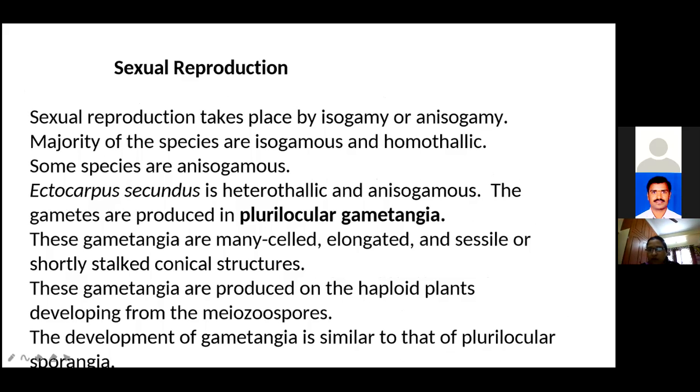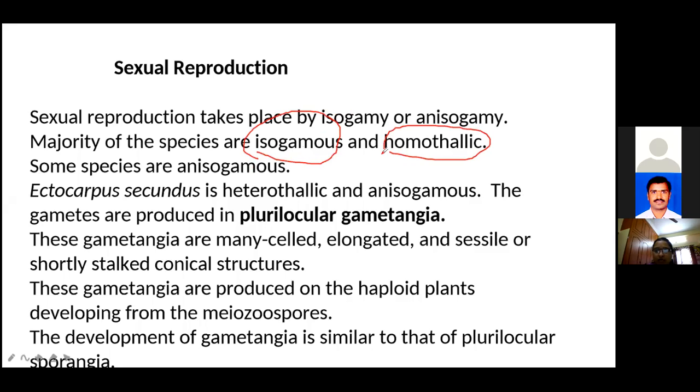In Ectocarpus, the majority of the species are isogamous and homothallic, not oogamous. In the Chlorophyceae members, all are oogamous. In the Phaeophyceae, what type of sexual reproduction can be observed? Isogamous, and homothallic.